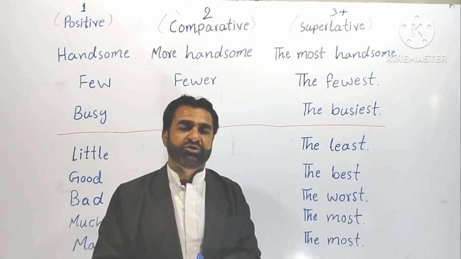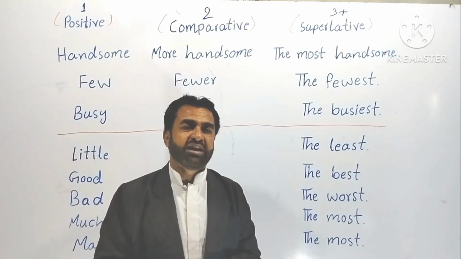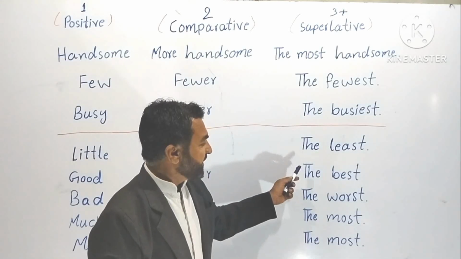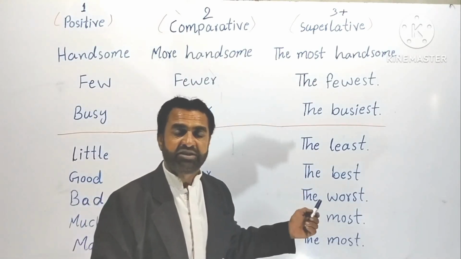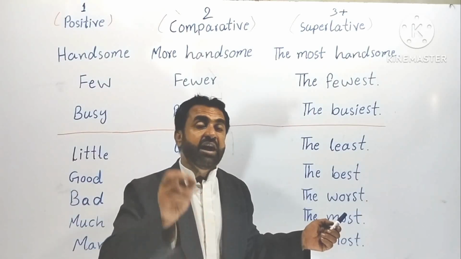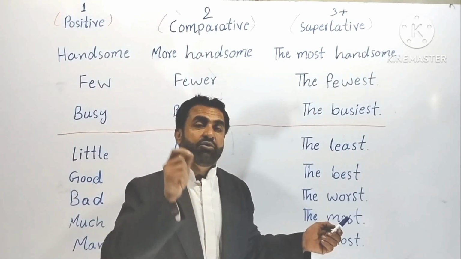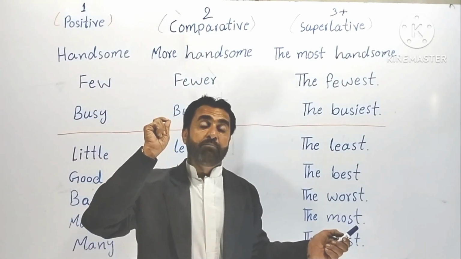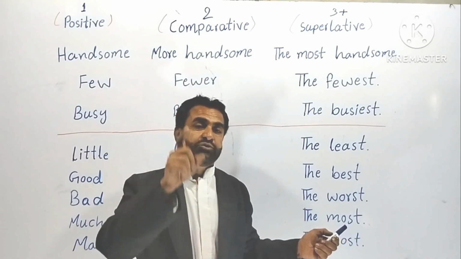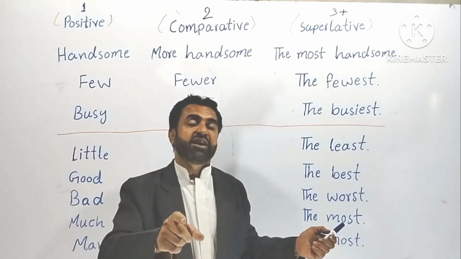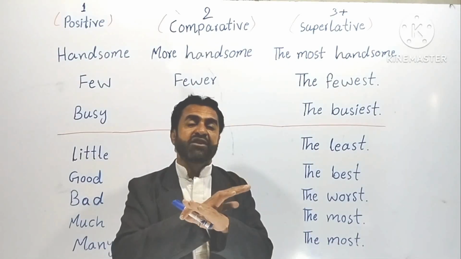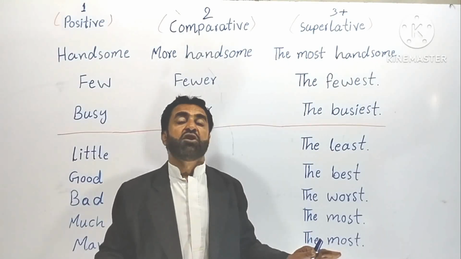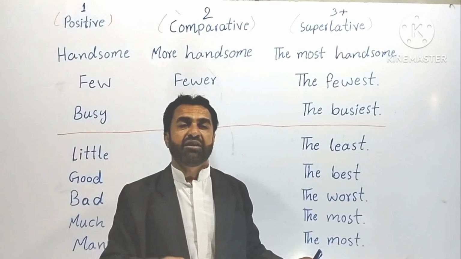Something very important, that is, we use the definite article the for superlative degrees. Understood? It is necessary, you can say mandatory, that you use the definite article with superlative degrees. So superlative degrees are never used without the definite article.